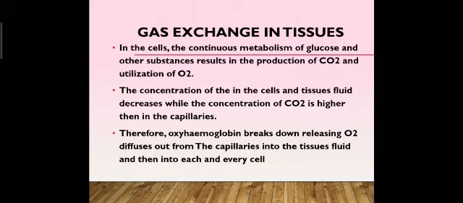Now, gas exchange in tissues. In the cells, the continuous metabolism of glucose and other substances results in the production of carbon dioxide and utilization of oxygen. The concentration of oxygen in the cells and tissue fluid decreases, while the concentration of carbon dioxide is higher than in the capillaries. Therefore, oxyhemoglobin breaks down releasing oxygen, which diffuses out from the capillaries into the tissue fluid and then into each and every cell.